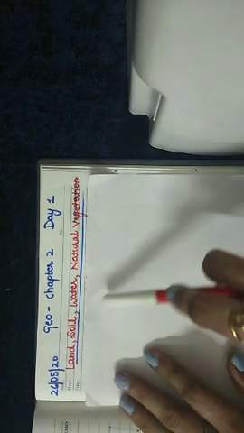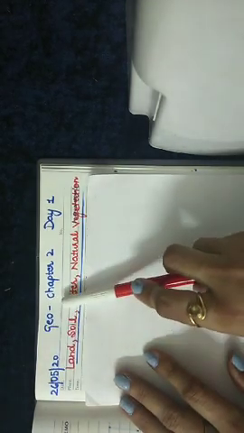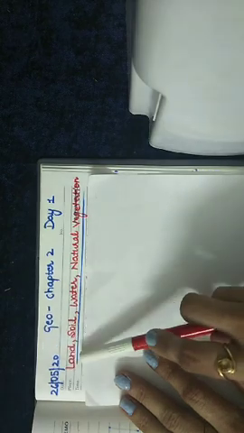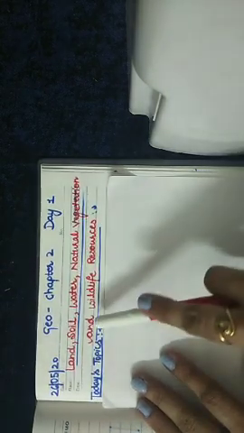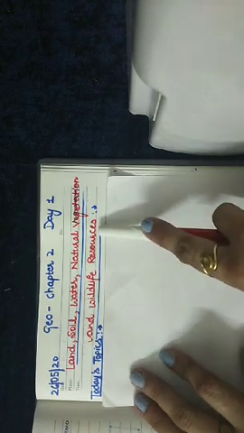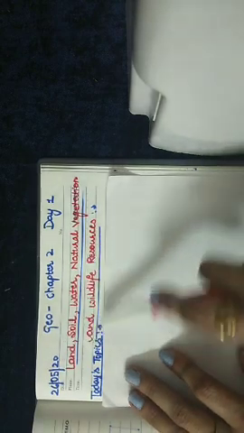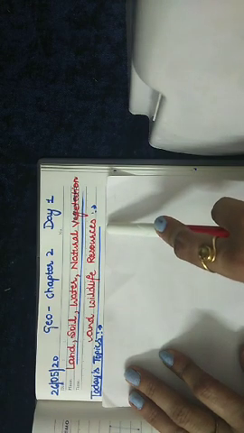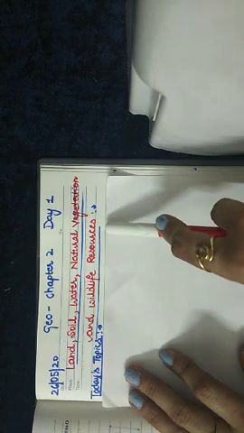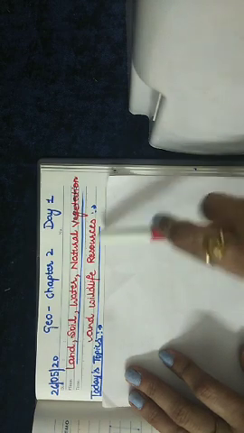Students, today we are going to start our geography chapter number 2, land, soil, water, natural vegetation and wildlife resources. This chapter is divided into 5 parts wherein we are going to cover the natural resources in different categories.